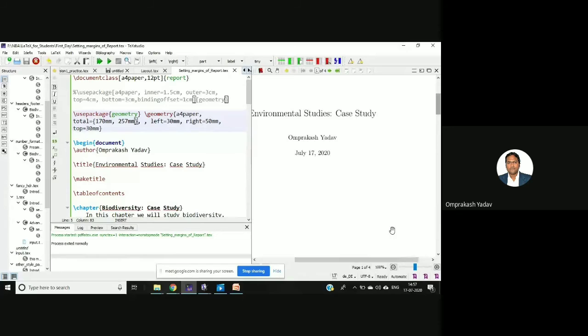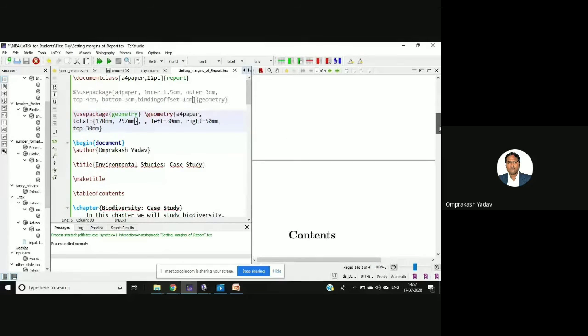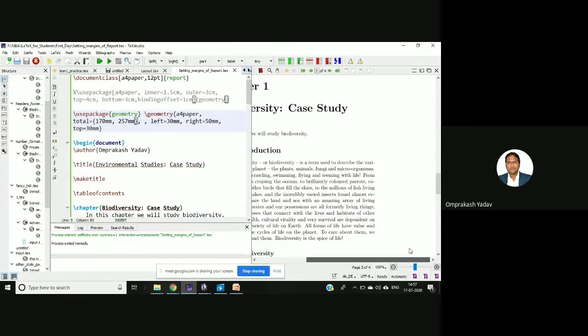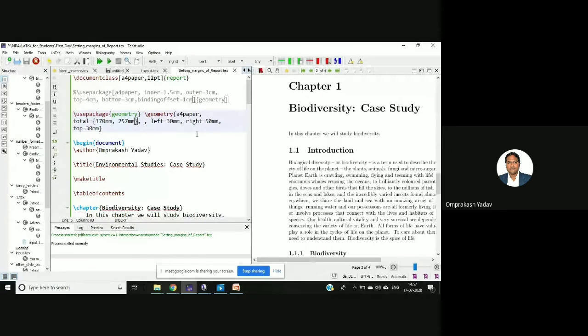If you see here, the right margin got changed. Here I'll again do the changes. I'll make it 20, and then I'll run it again.